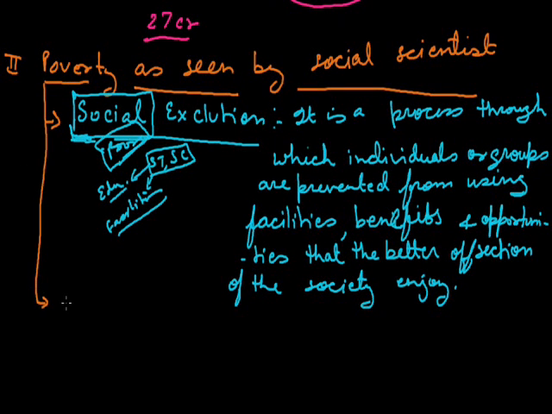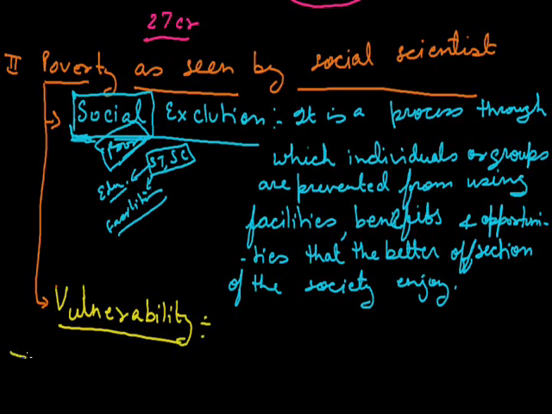And the second type into which social scientists divide poverty is vulnerability. Now, in social exclusion, there are poor people and they become poor because of the social system. Here, people are not poor, they are just above the borderline, but they will become poor if anything bad happens. For example, if a natural calamity happens, that hits these people first.